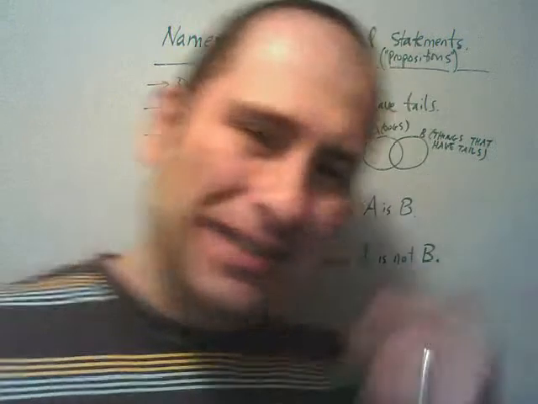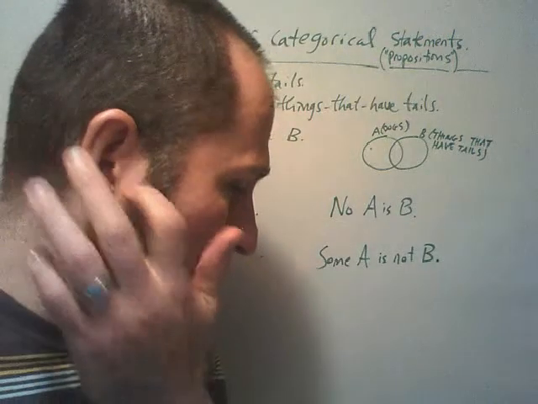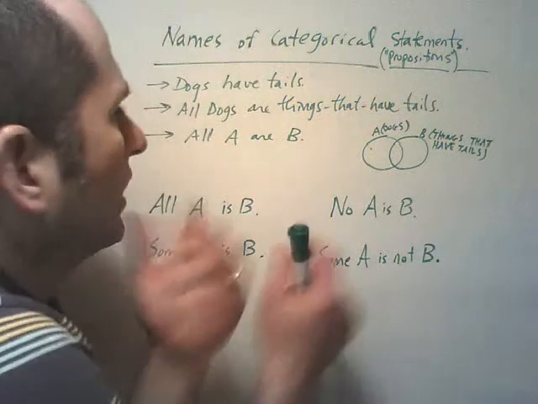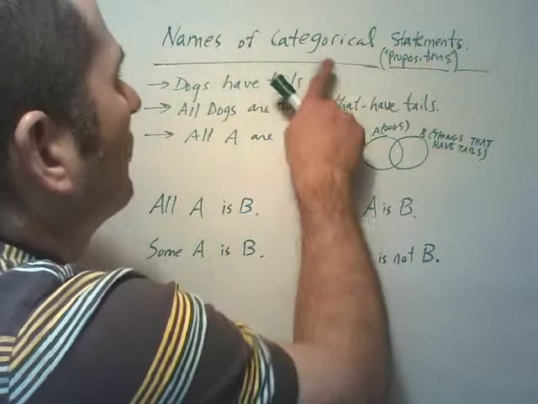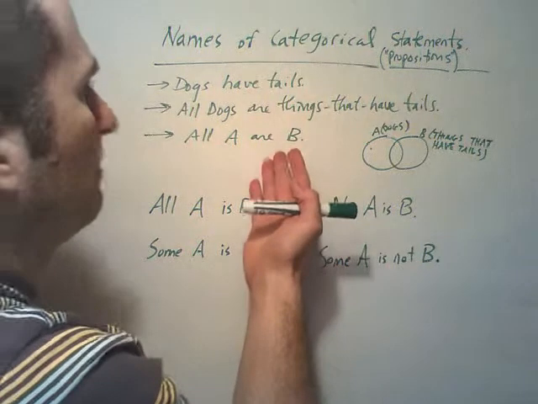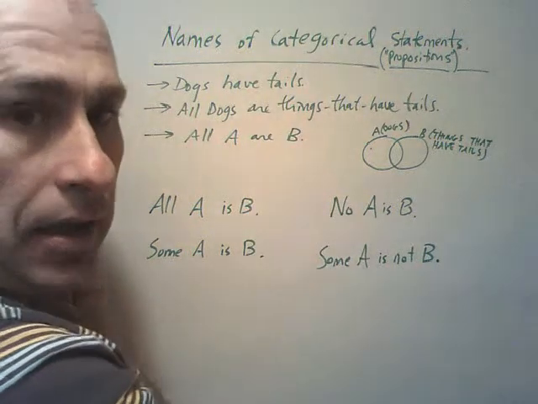Oh, well, let's continue on, because that's a little tricky to really delve into. It may merit a video on its own, but here we go. All right, we can get this down. Name of categorical propositions. I'm going to run through an example of a categorical proposition.